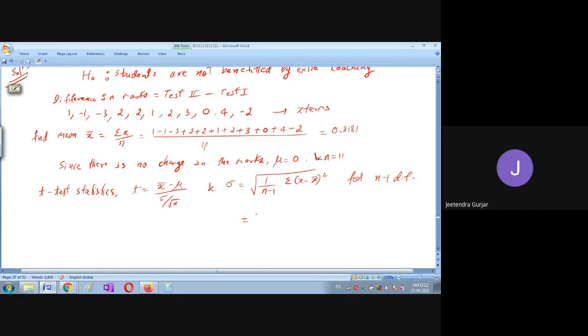Now, using our techniques, A transpose into A, find the eigenvalues. Practice this example using the eigenvalue method. Now, find the eigenvalues of this matrix.